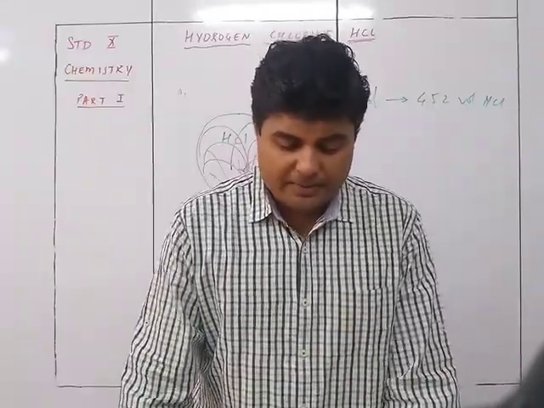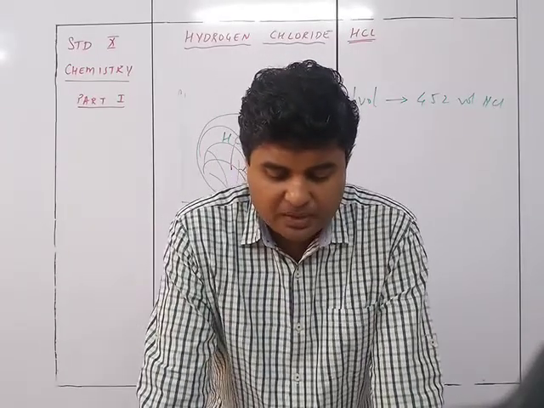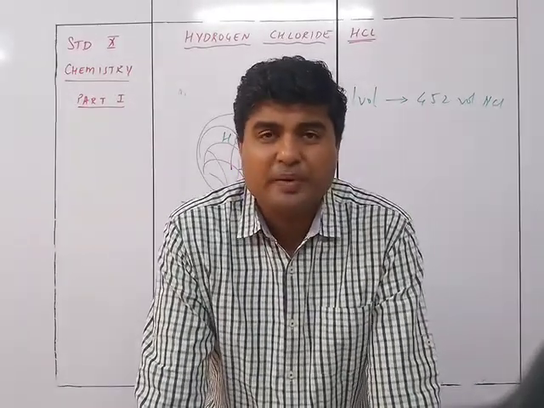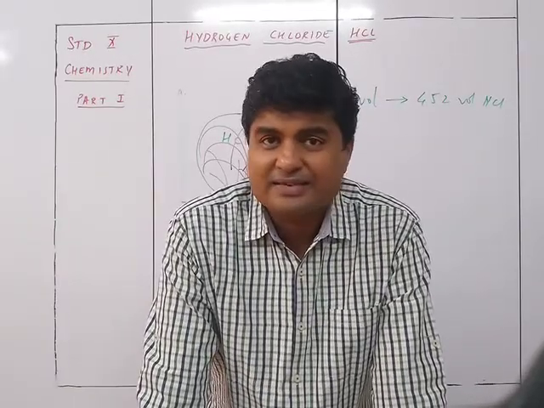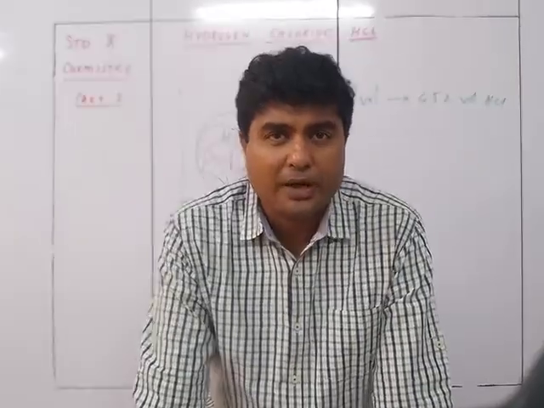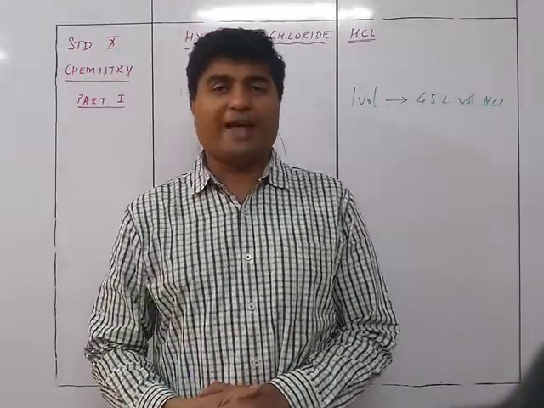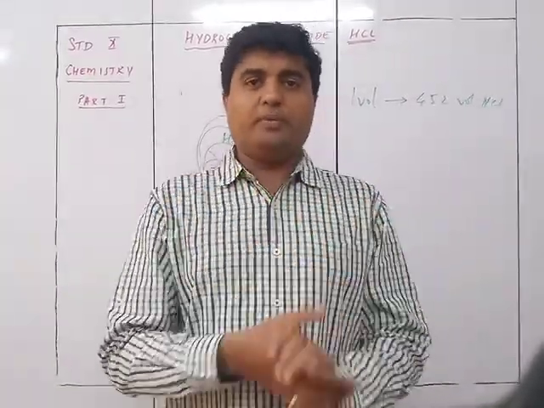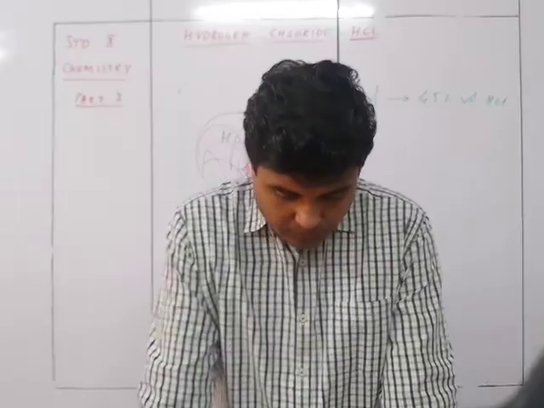Chemical properties: combustion. It is non-combustible, a non-supporter of combustion, does not burn, and extinguishes a glowing splinter. So HCl gas is not going to support combustion. That is what we saw in the earlier experiment which I showed you with the candle. The candle extinguished when it came in contact with HCl.